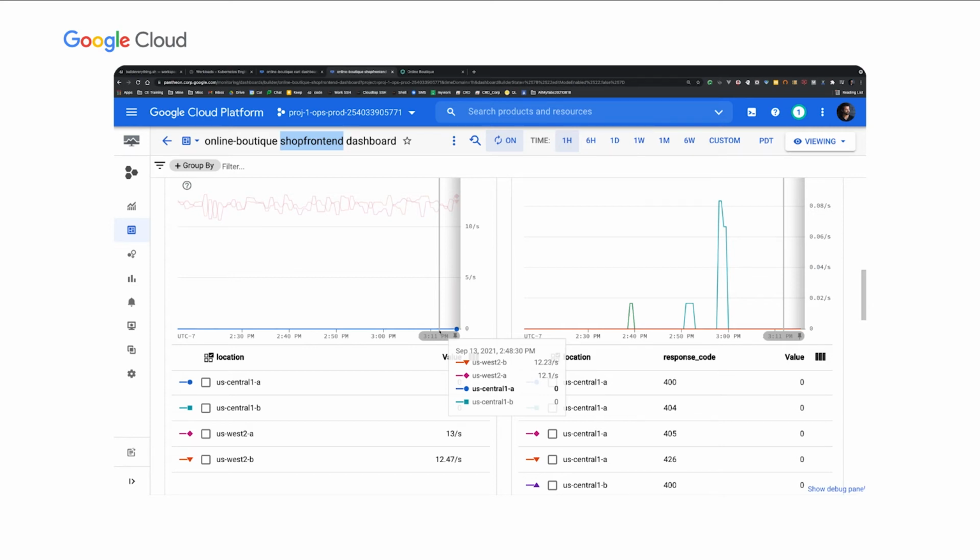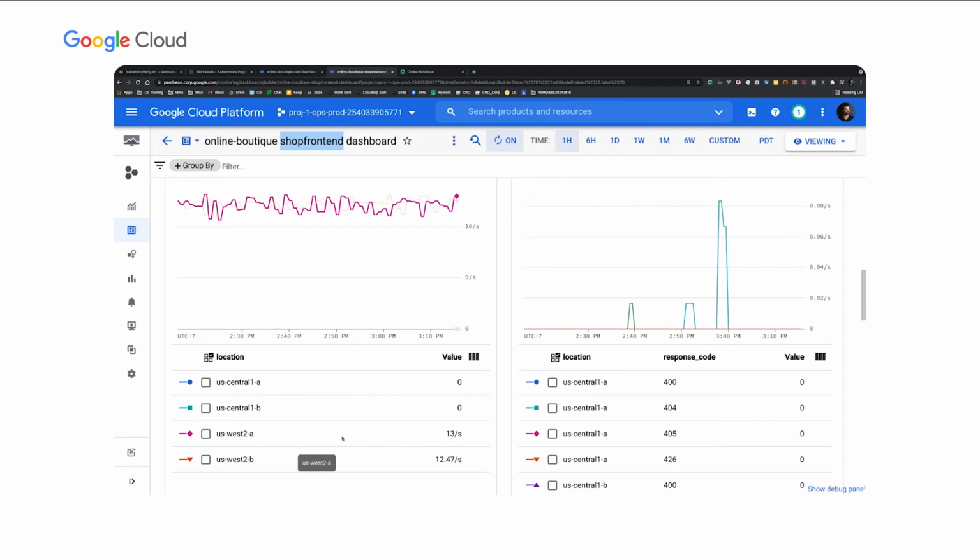So in a sunny day scenario, that works great. Everything will go to its closest endpoint. But what happens when there is a failure? My load generator is running in the West region. What happens if the West region is down? I should expect that load generator to start sending traffic to the Central region because I've configured the failover rule as such. So let's do that.